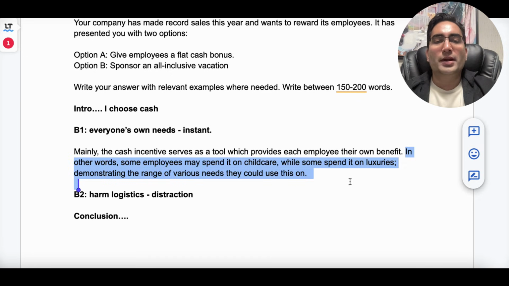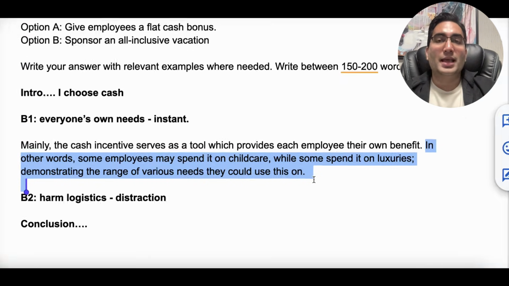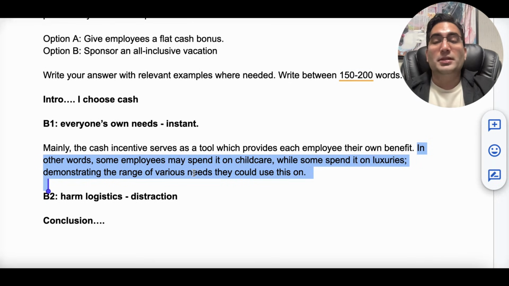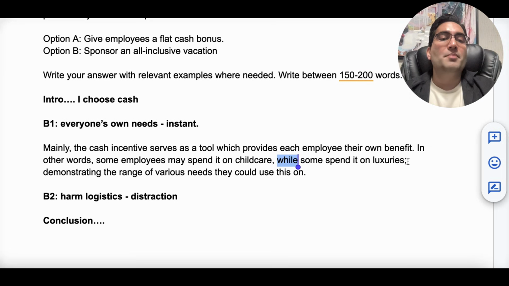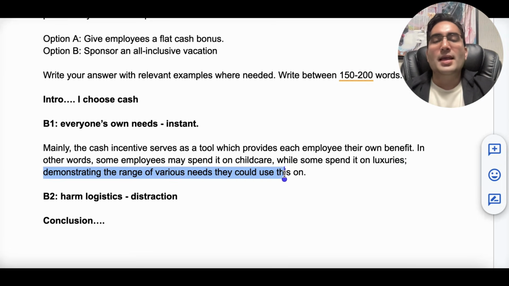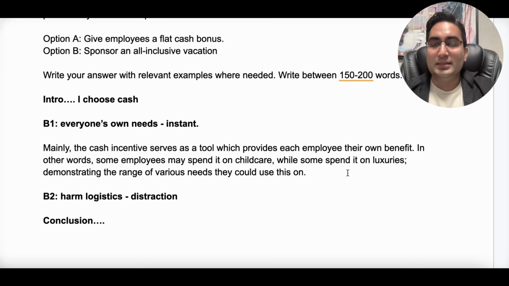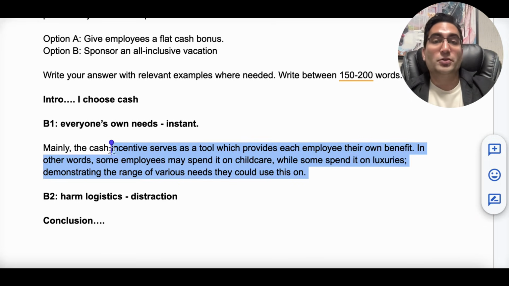And this sentence is where I have elaborated my point. Let's see if I have done a good job here. In other words, some employees may spend it on childcare, while some spend it on luxuries. While is also itself something that connects the two ideas, making it complex already, but by adding a semicolon and then concluding it, I have made it a super complex sentence. And at the same time, because I have already concluded it here, I don't need to add something else, saving my words within just 2 sentences. So then I said, demonstrating the range of various needs they could use this on. So there are many needs. That's why they should be given this.